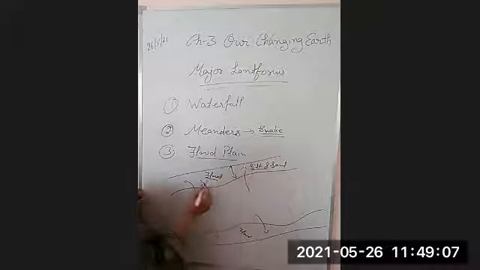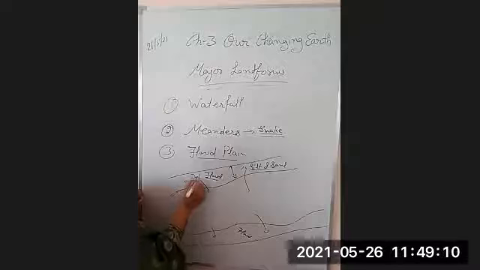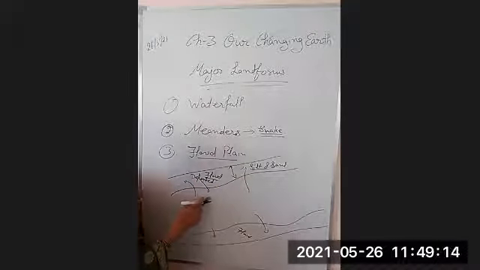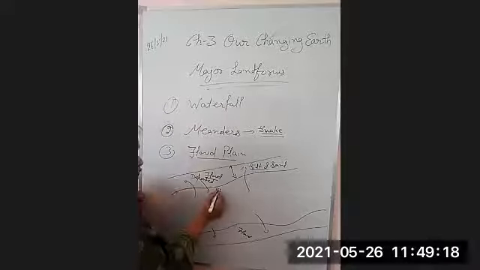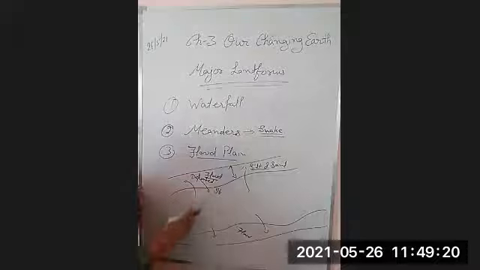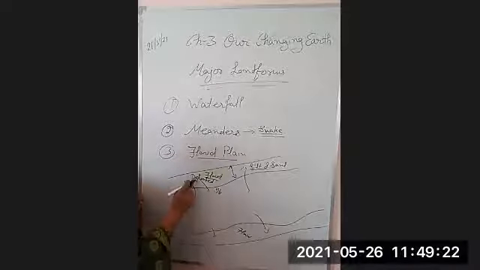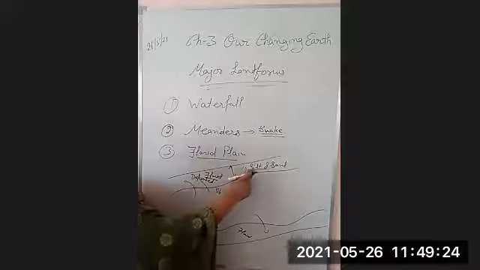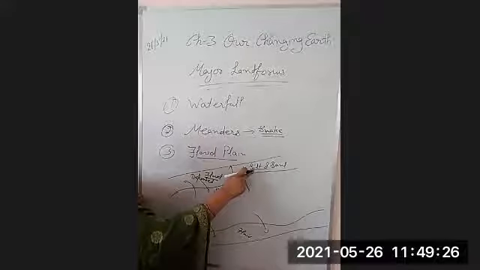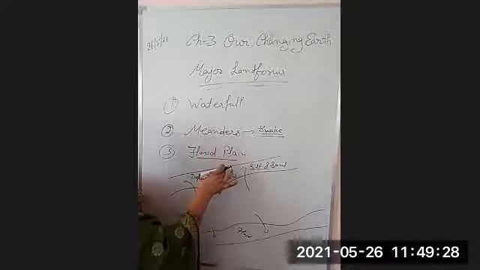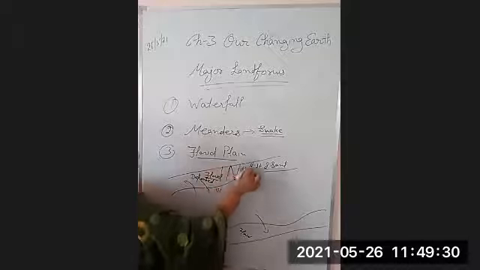This silt and sand will be deposited here, because when it turns into its river, its speed will be slow. Due to the low speed, it will not carry its silt and sand again, and it will deposit it here.